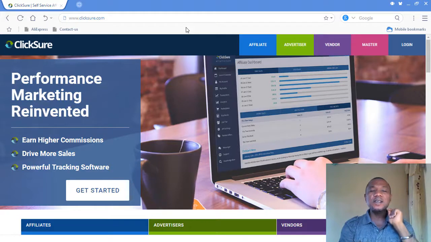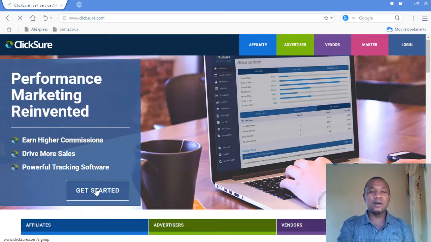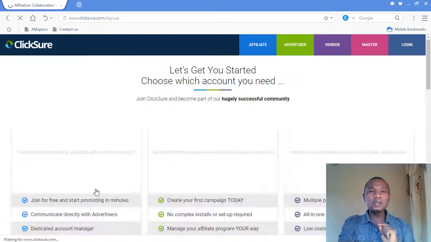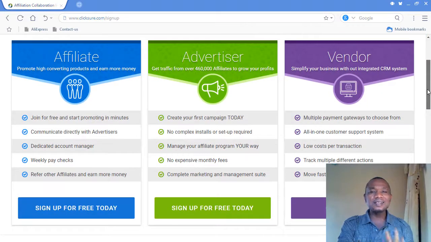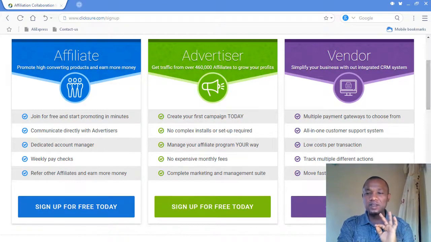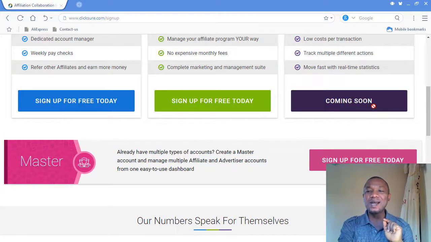So the first thing is to click on the left side that says get started. I click on the get started button, and once I click on it, guess what? It presents me with these 3 sections that are available. As you can see, this vendor side says coming soon. So for now, it's not yet available.